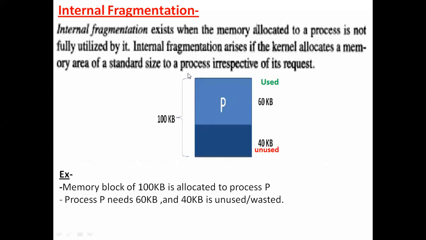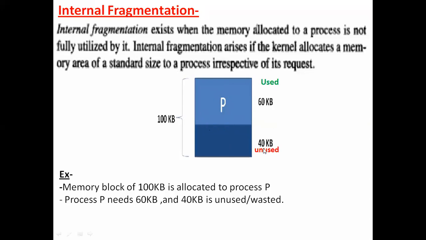A simple example has been given here. For a process P, we have allocated 100 KB, meaning the OS allocates 100 kilobytes of memory for a single process P. But process P is able to use only 60 KB of the 100 KB. So how much memory space has been wasted here? 40 KB is unused.